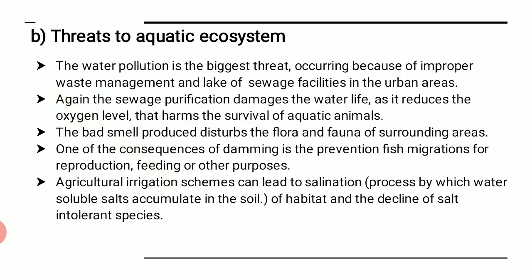Now we are focusing on threats. Threats means what type of threats are created to the ecosystem. Threats means by which we are creating the aquatic imbalance, or creating threats to this system. Water pollution is the biggest threat we know, occurring because of improper waste management and lack of sewage facilities in the urban areas. This is a very common factor. Again, sewage means the drainage facility.